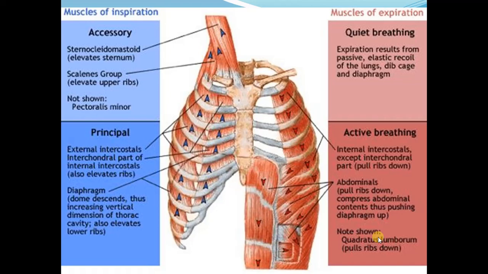Again, the groups of muscles of inspiration and expiration. Here we can see the accessory muscles, which are the neck muscles. We have sternocleidomastoid, scalene muscles, and we have the serratus muscle. And then we have the principal muscles which are involved during quiet breathing, as well as during forceful breathing. These include the external intercostal muscles and the diaphragm.